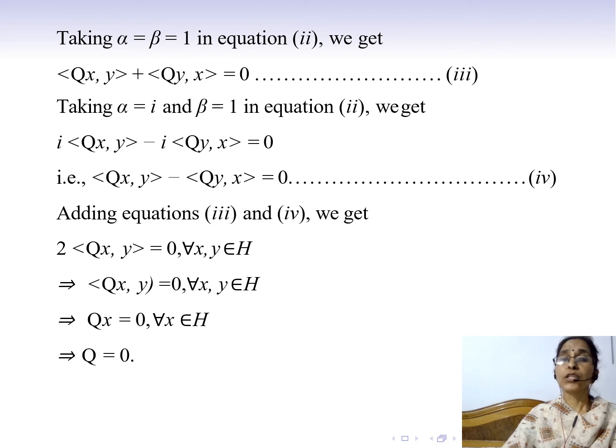Adding the third and fourth equations, we get 2 times the inner product of Qx y is equal to 0 for every x, y in H. But this implies that the inner product of Qx and y is equal to 0 for every x, y in H, and this implies that Qx is equal to 0 for every x in H, and this implies that Q is equal to the 0 operator. Thank you.